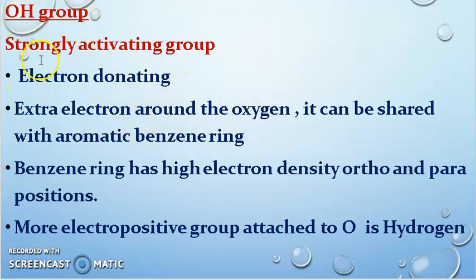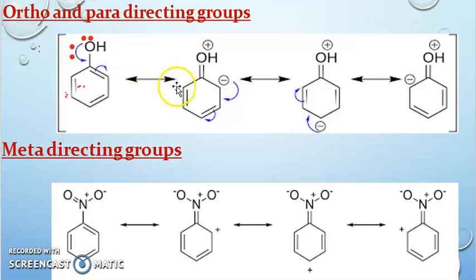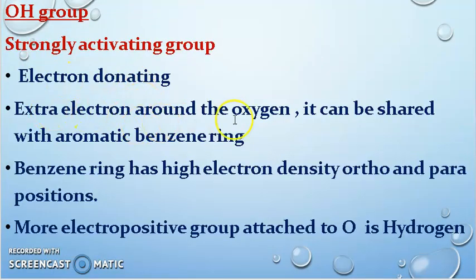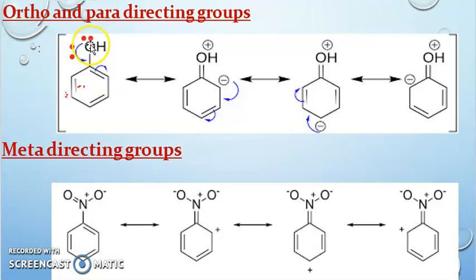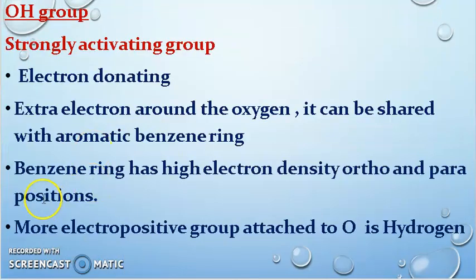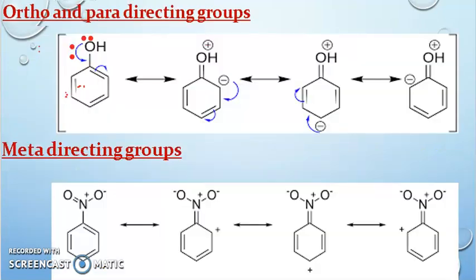The OH group is a strongly activating group. Why? Because it is an electron donating group. We have seen in the resonance structure that the electron density is more because the OH group is electron donating. The extra electrons around the oxygen can be shared with the aromatic benzene ring. The lone pairs of the oxygen donate and share the electron to the benzene ring, so the benzene ring has a high electron density on the ortho and para positions. That also I have mentioned here.